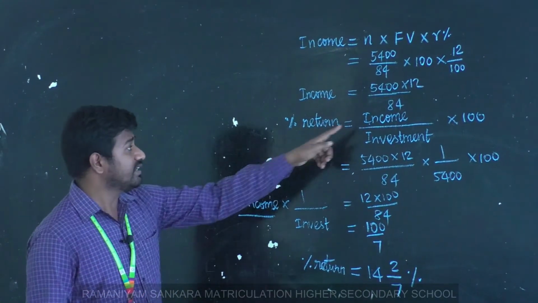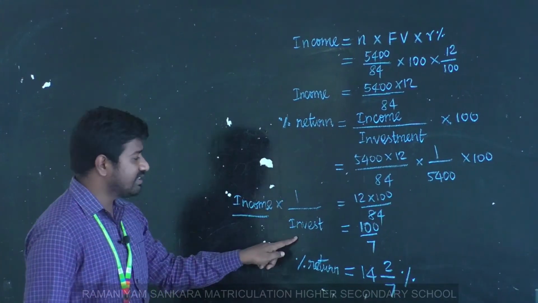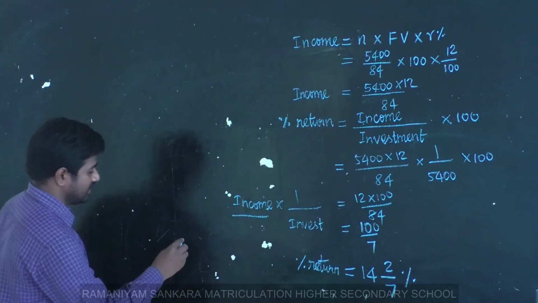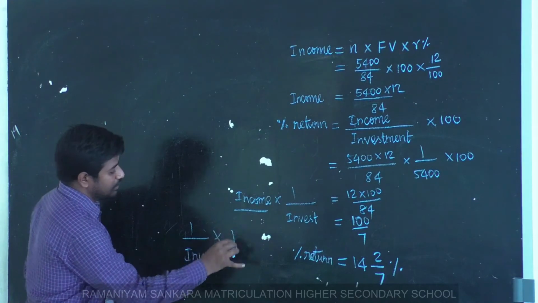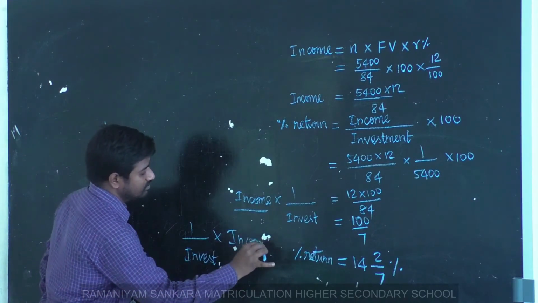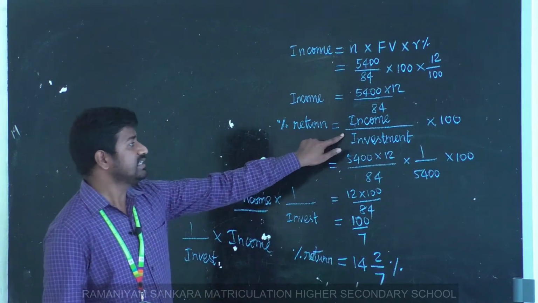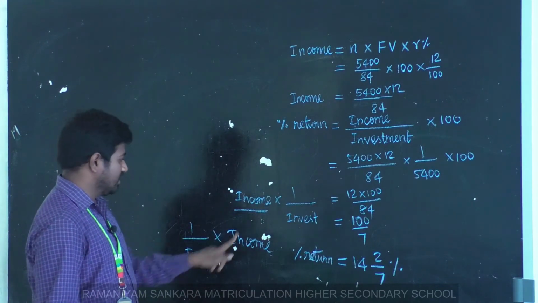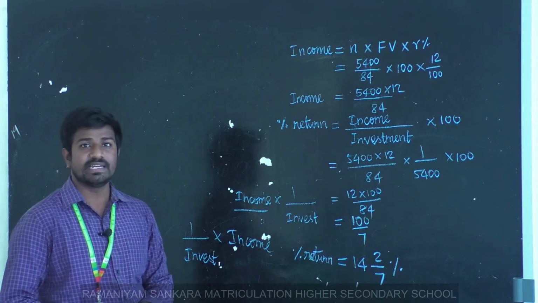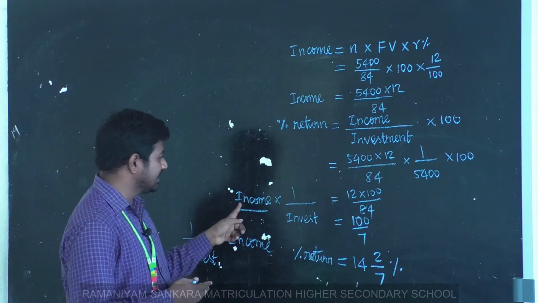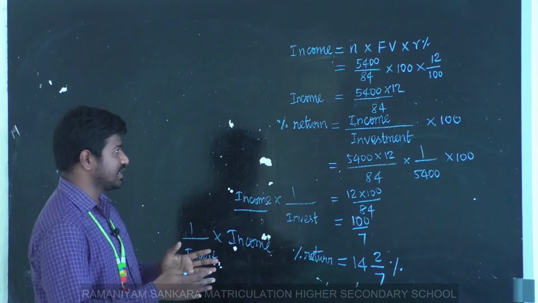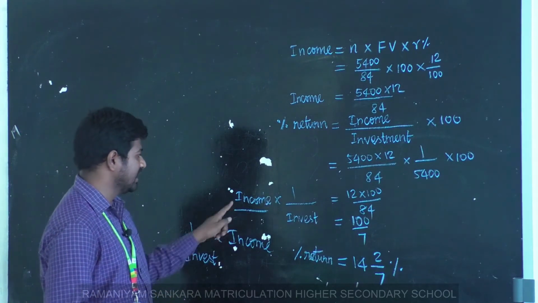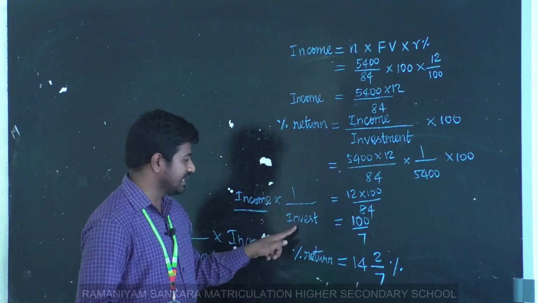We can also write this as 1 by investment into income. The same thing is split in these two ways. Clear? Yes. Among the different expressions, I take this expression: income into 1 by investment.